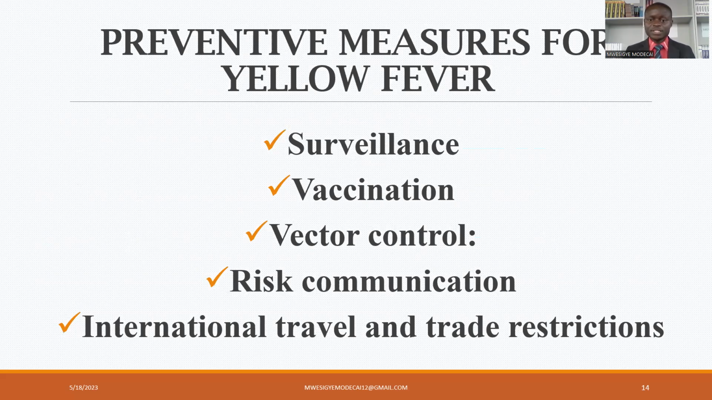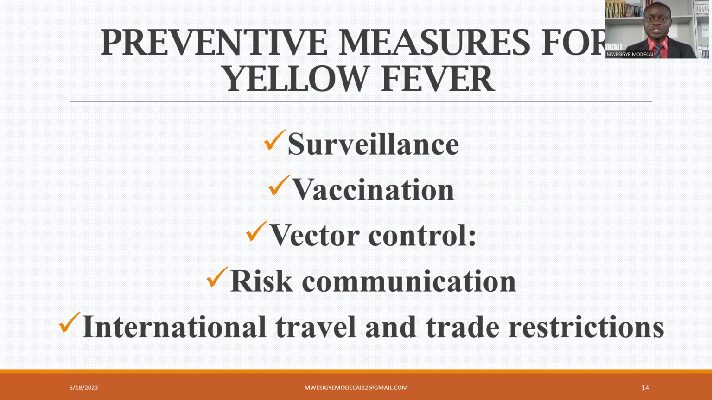One thing is surveillance. Surveillance, we say that that's the continuous collection, analysis, interpretation, and dissemination of data about people's health. So individuals will go in the field to search all this information so that we can get the basis of the incidence and prevalence of this yellow fever.